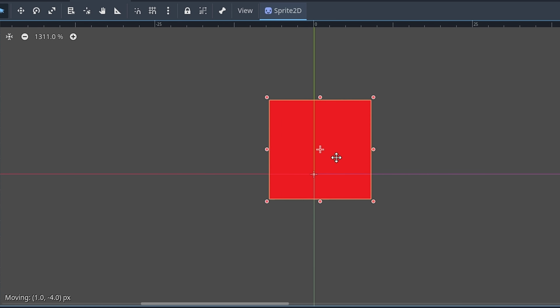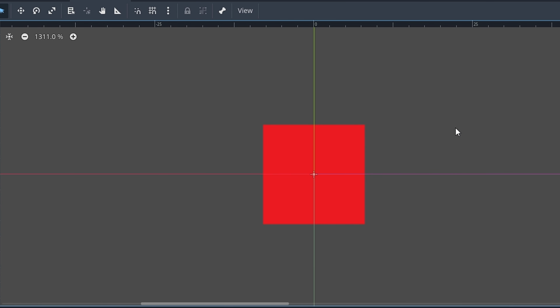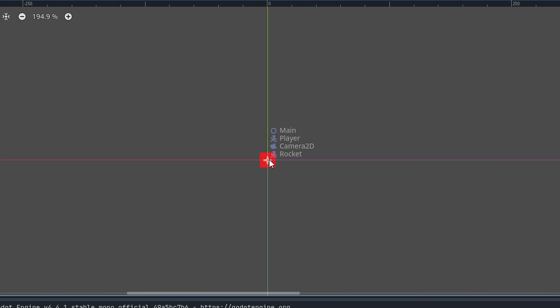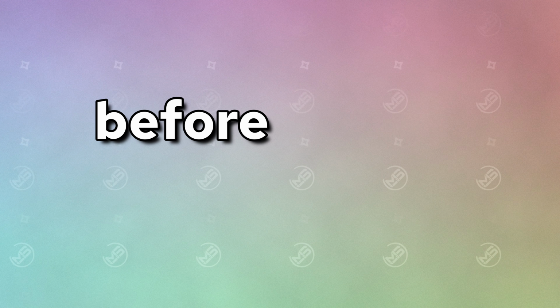Next, I created another cube that will follow the position of the player. I subtract the enemy's position from the player's position to find the direction vector and then move the enemy in that direction. Now, I want to add art in the game first before moving ahead.